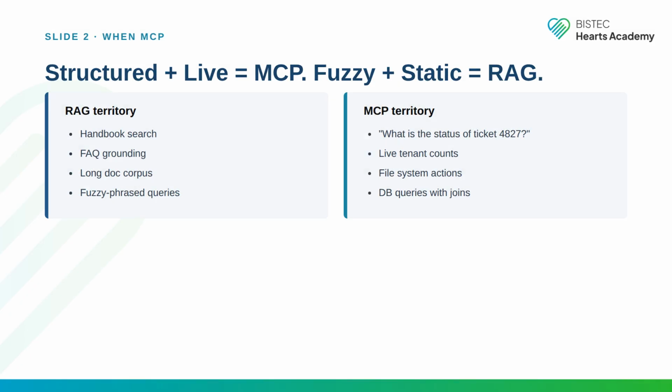Retrieval-augmented generation territory: handbook search, frequently asked question grounding, long document corpora, fuzzy phrase queries. Model Context Protocol territory: what is the status of ticket 4827? Live tenant counts, file system actions, database queries with joins. Structured plus live equals MCP, fuzzy plus static equals RAG. The two complement each other. Your production agent needs both.